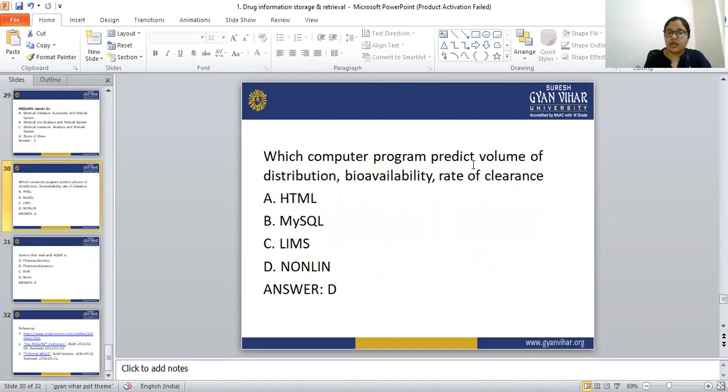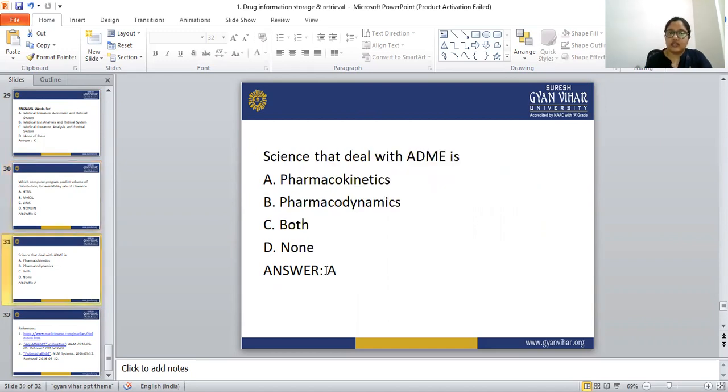Which computer program predicts volume of distribution, bioavailability, and rate of clearance? The correct answer is NONLIN. From NONLIN, we can find the volume of distribution, bioavailability, and rate of clearance of any drug. Next question: the science that deals with ADME is pharmacokinetics. So the correct answer is pharmacokinetics.